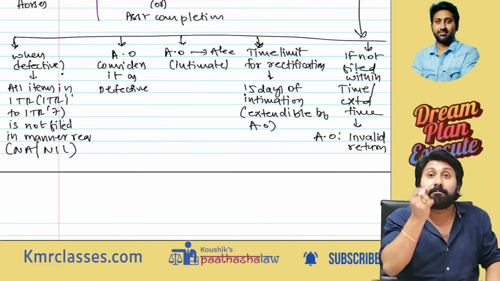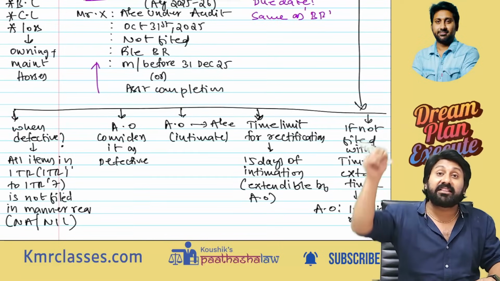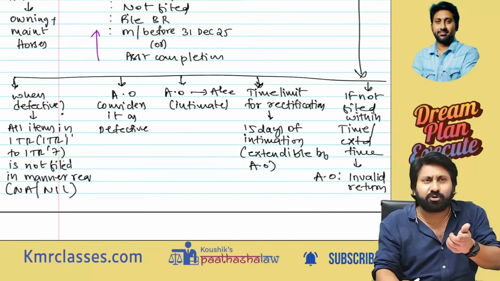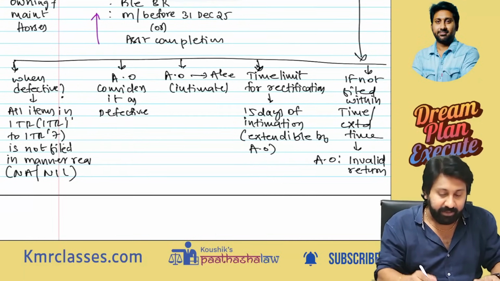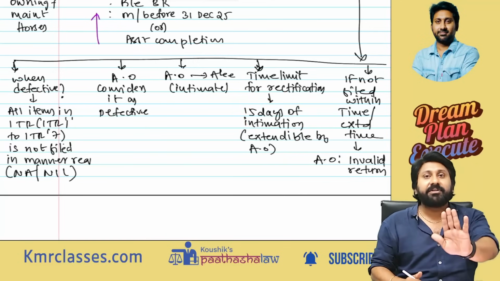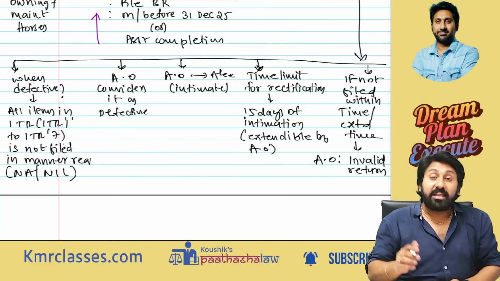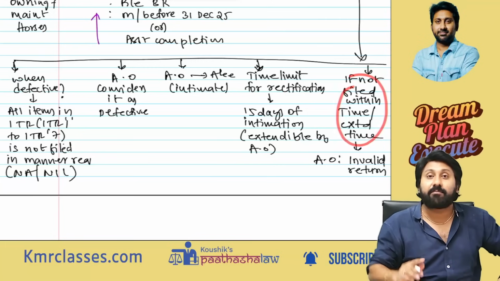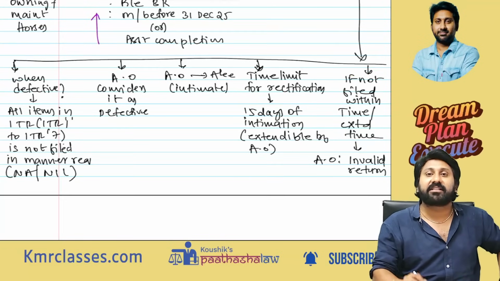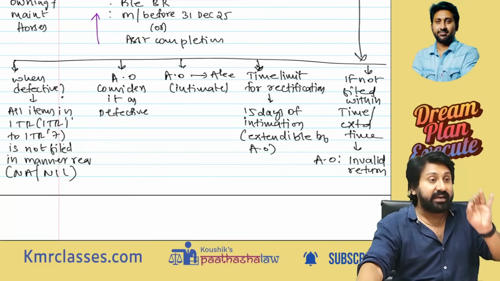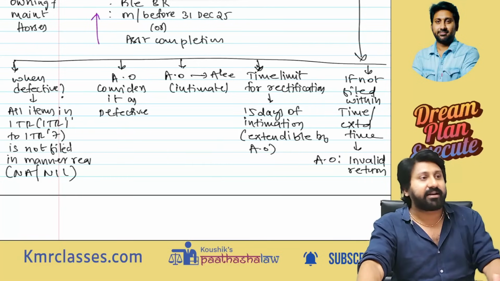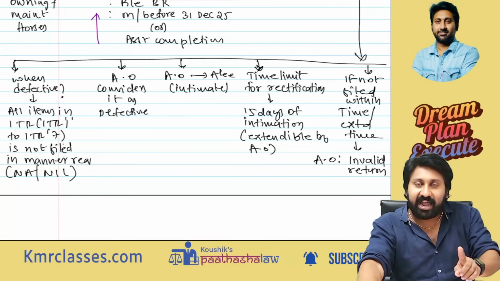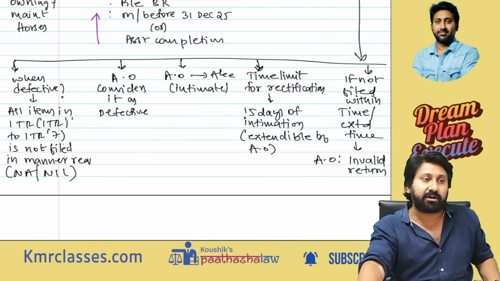Since there is no mistake in the furnishing of details, since it is only in return filing a small mistake happened, 15 days time will be given, which is extendable accordingly. Okay, if not filed within that 15 days time or extended time, AO will consider that particular return as a defective return or invalid return, and will treat it as if the assessee did not file his return of income for that assessment year.